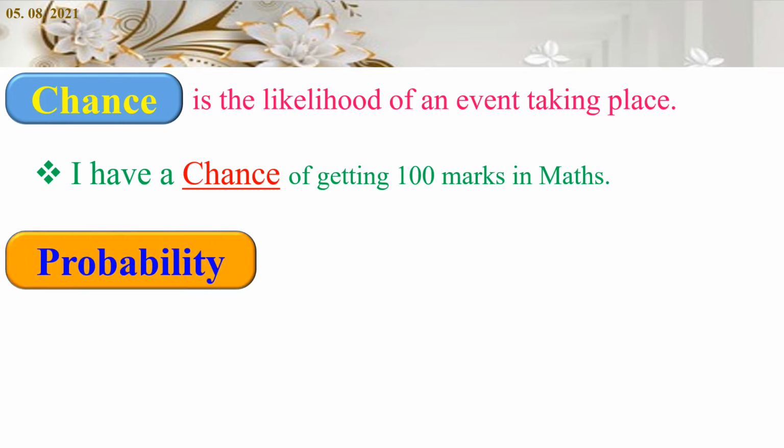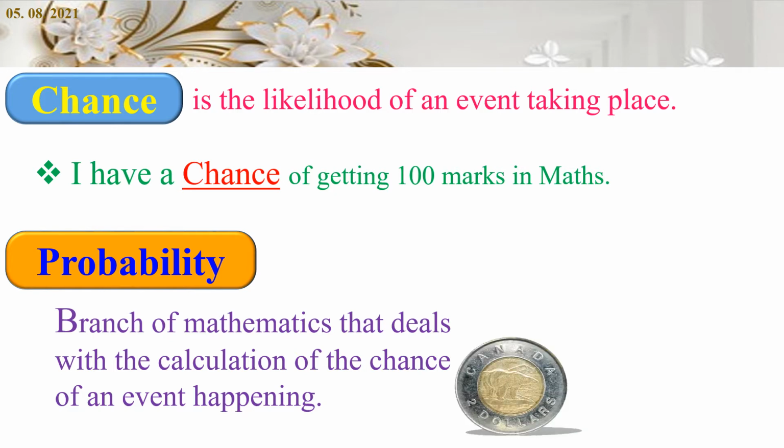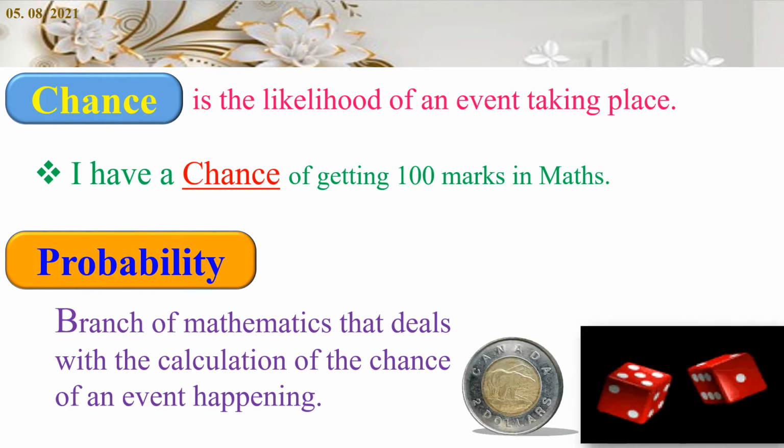Next topic, probability. Probability is a branch of mathematics that deals with the calculation of the chance of an event happening. For example, probability of the coin landing with the head. This is one of the chances, right? Likewise, probability of getting 12 on throwing 2 dice. Another type of example.